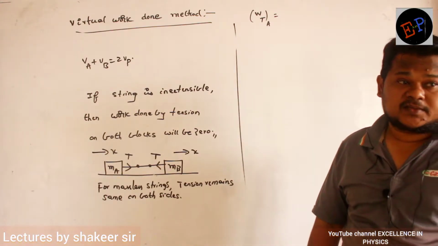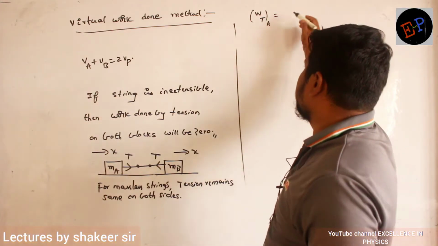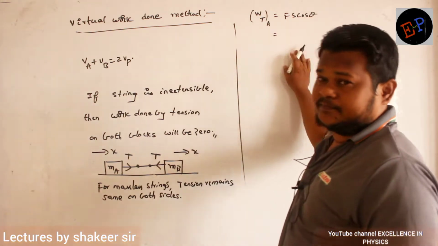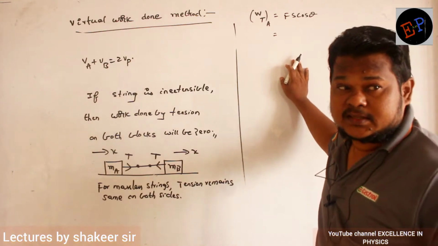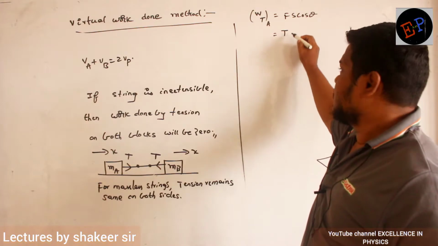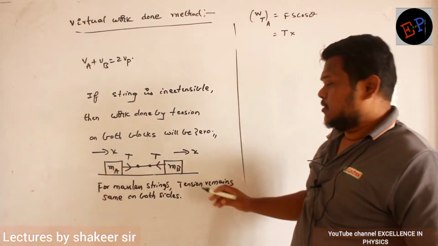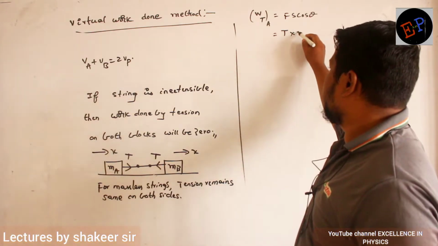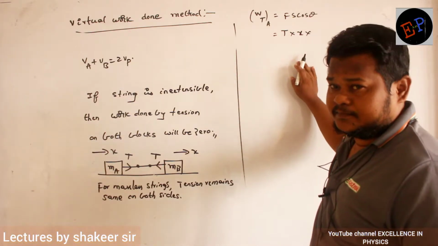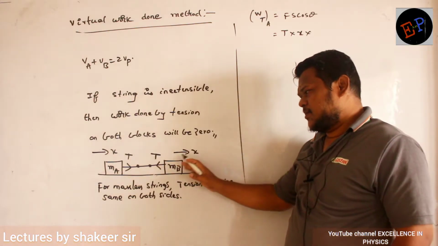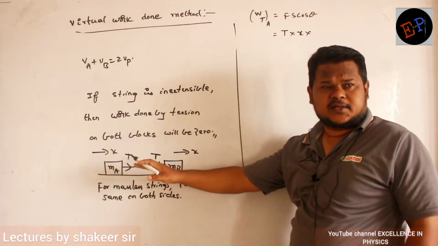Fs cos theta. Okay. So the work done formula we know, Fs cos theta. Force is how much? Here tension is the force, no? So instead of force I will write tension. Displacement of the block is how much? x displacement. Clear, no? Cos theta? 180 degrees. Displacement is in this direction. Tension is in the opposite direction, no?